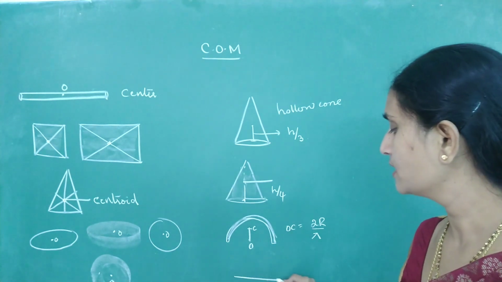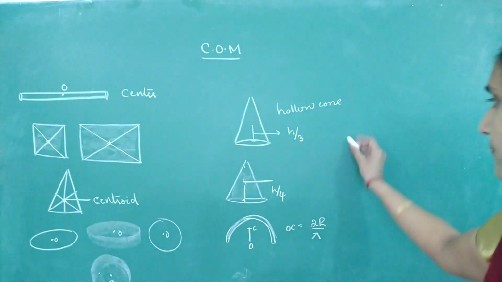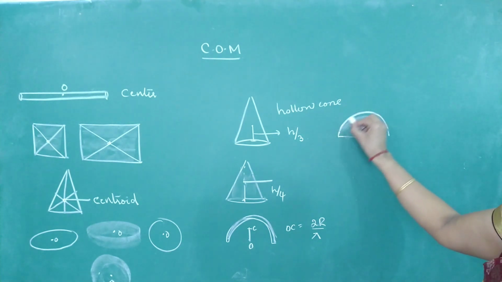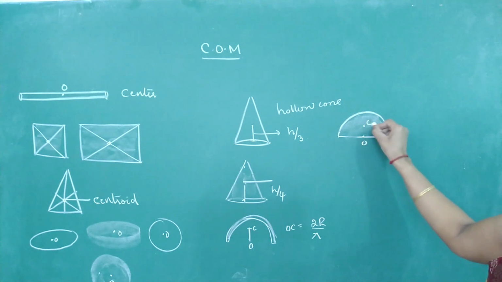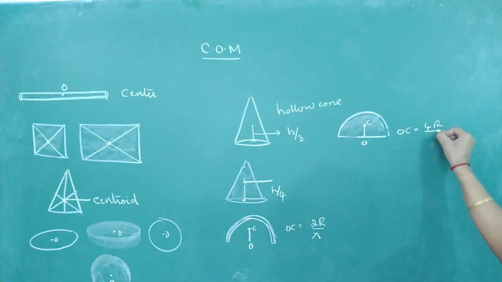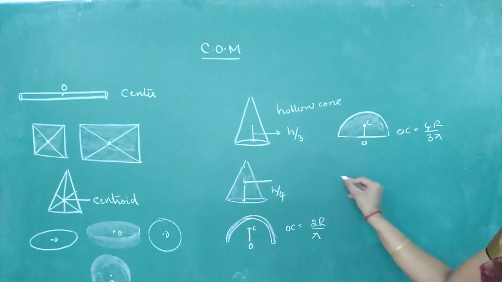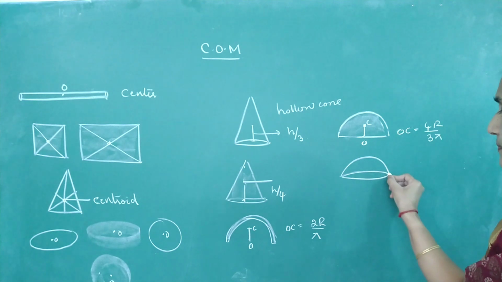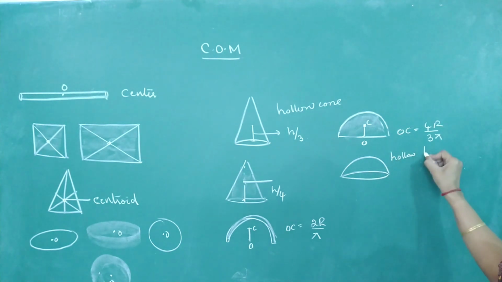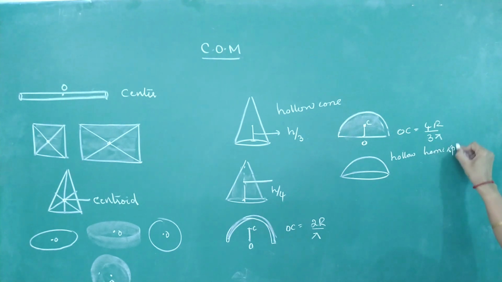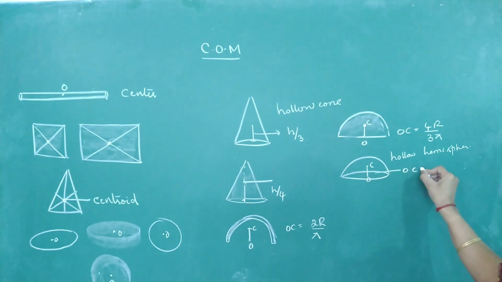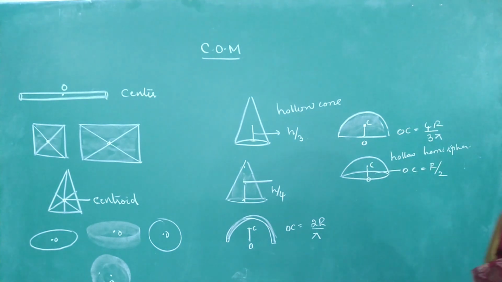Then if it is a semicircular disc, the distance from the center O to C, the location of the center of mass, OC, will be 4r by 3 pi. Then for a hollow hemisphere, a hemispherical bowl, the center of mass is at a distance OC equal to r divided by 2.